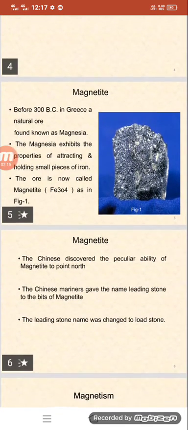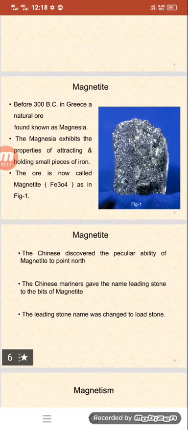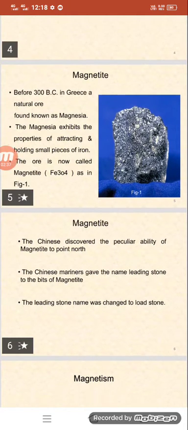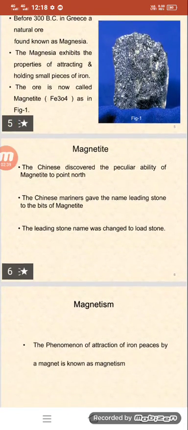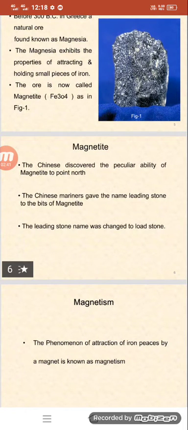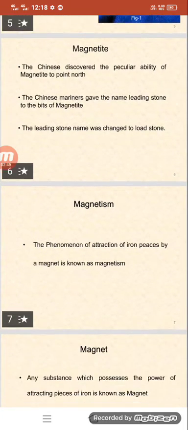So what is the meaning of magnetite? The Chinese discovered the peculiar ability of magnetite to point to north. The Chinese mariners gave the name leading stone to bits of the magnetite. The name leading stone was changed to lodestone. Now going to magnetism: the phenomenon of attraction of iron pieces by a magnet is called magnetism.